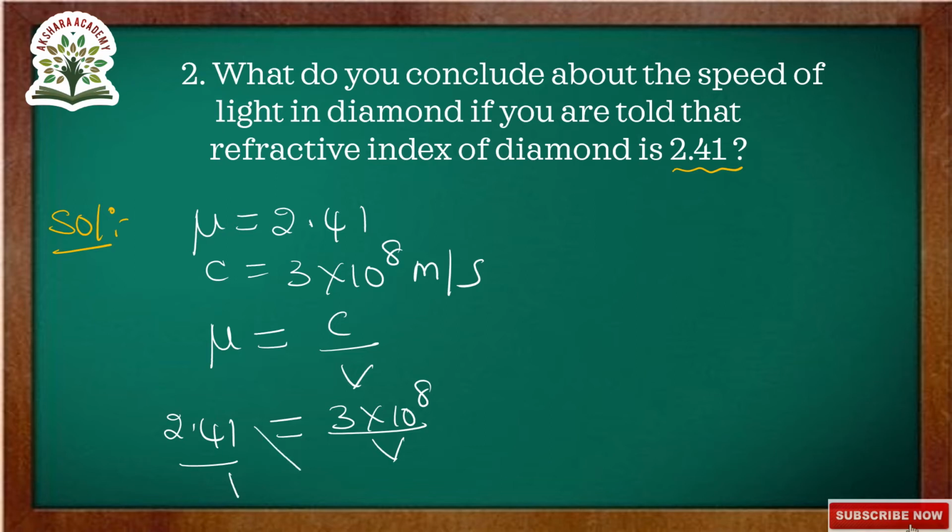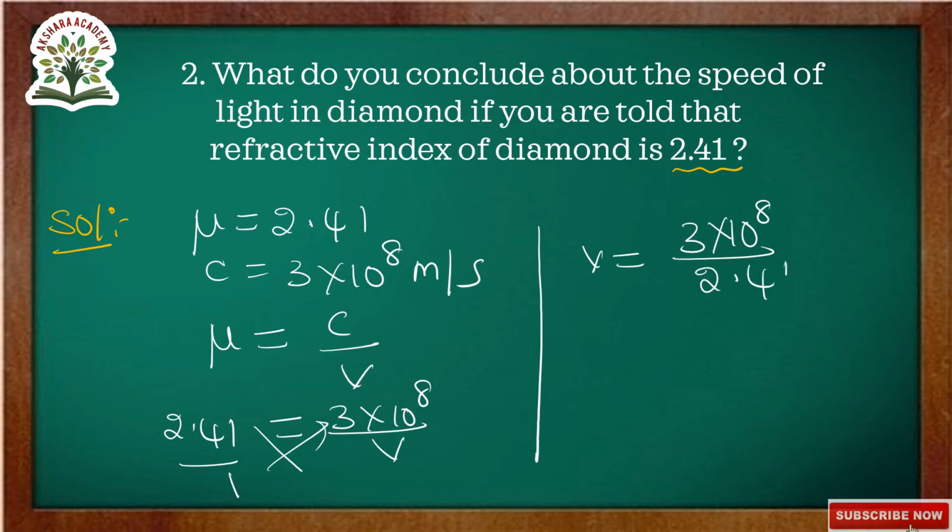Taking cross multiplication, V is equals to 3 into 10 to the power of 8 by 2.41. This can be written in decimal representation as 300 by 2.41 into 10 to the power of 8, that is 300 by 241.